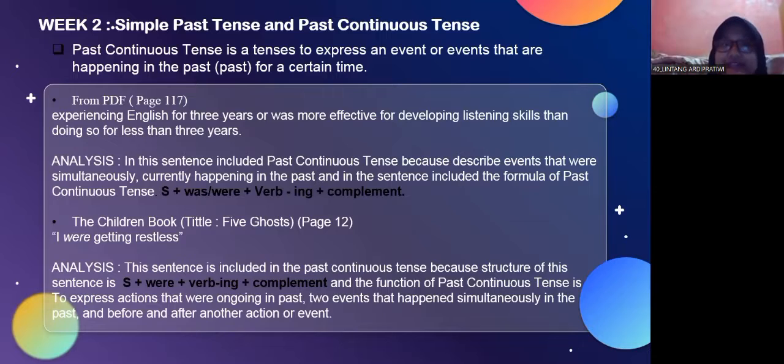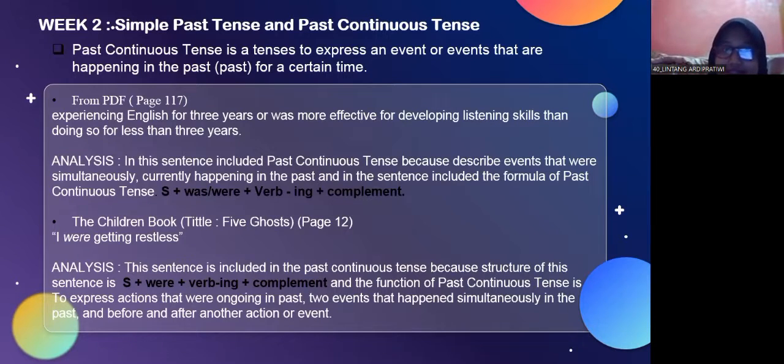Past continuous tense is a tense to express an event or events that were happening in the past for a certain time. My example from the PDF is: studying English for 3 years was more effective for developing listening skills than doing so for less than 3 years.